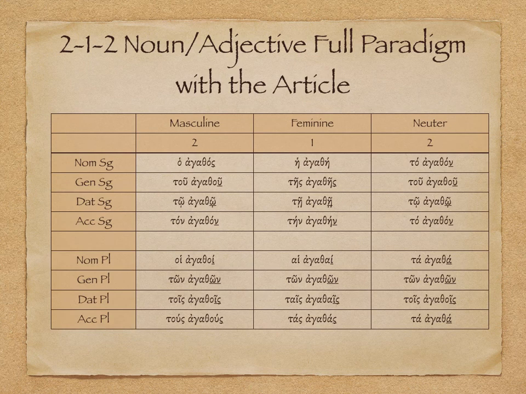Here is the full paradigm, noun adjectives in 2-1-2 declension patterns, masculine, feminine, neuter, and you can notice that there is exact agreement between the adjectives and the nouns that they would modify. And we'll look at that in a moment, but one thing that is beautiful about Greek is the symmetry and the precision of the language.